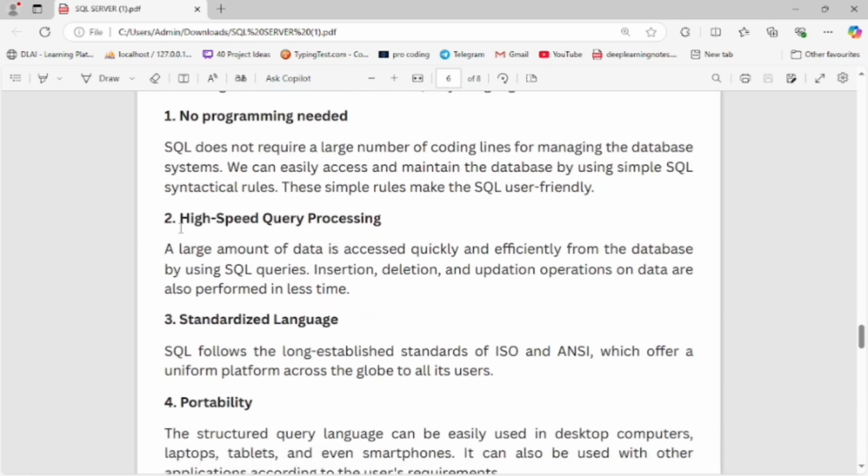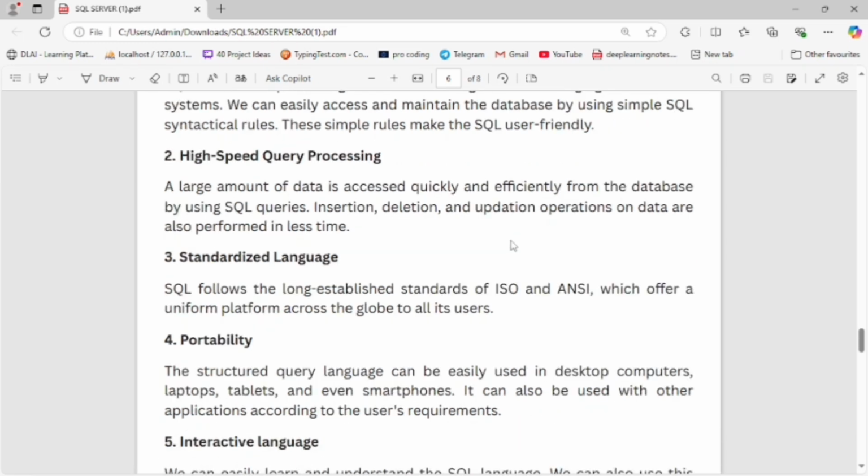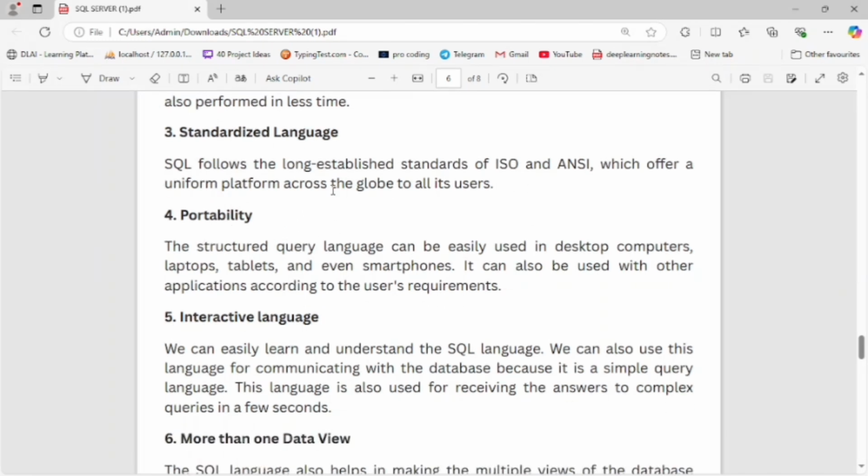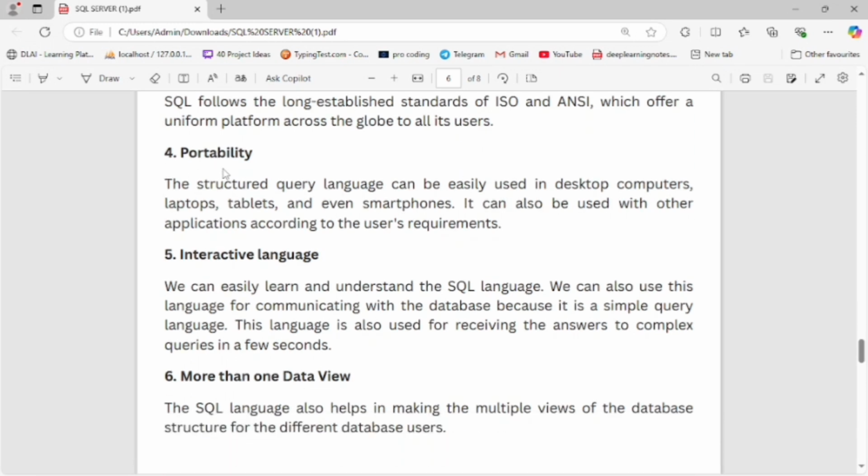Now the next point is high speed query processing. A large amount of data is accessed quickly and efficiently from the database by using SQL queries. Insertion, deletion and updating operations on data are also performed in less time. The next advantage is the standardized language. SQL follows the long established standards of ISO and ANSI, which offer a uniform platform to all its users.